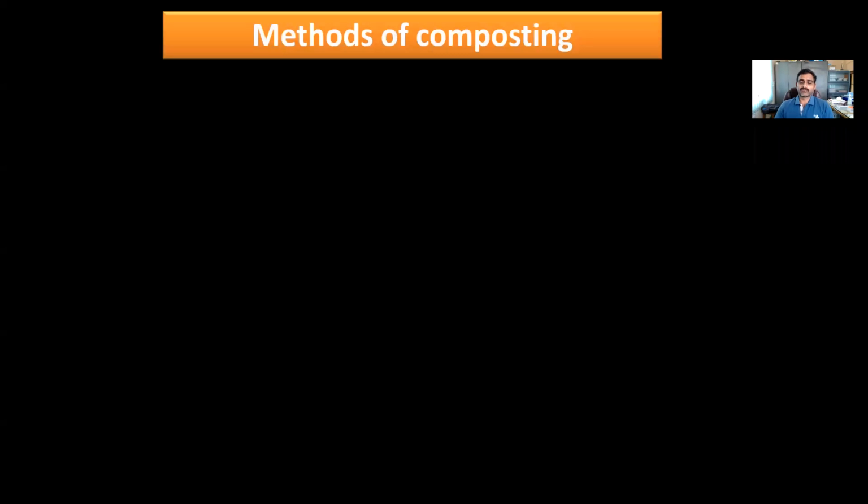Whatever I explained till now is not put in the slide. This is just background information or introduction I have given. Now we will see three or four popular methods of composting which are used for production of compost from agriculture and horticultural waste.